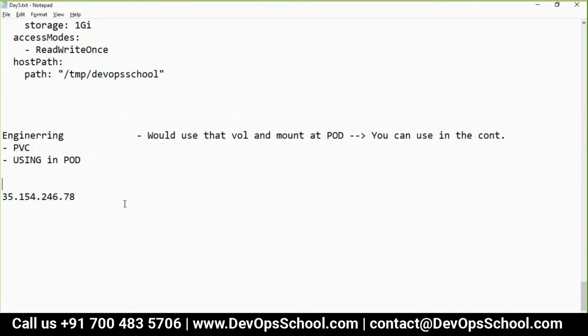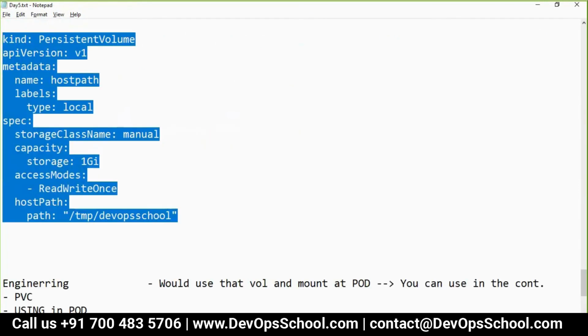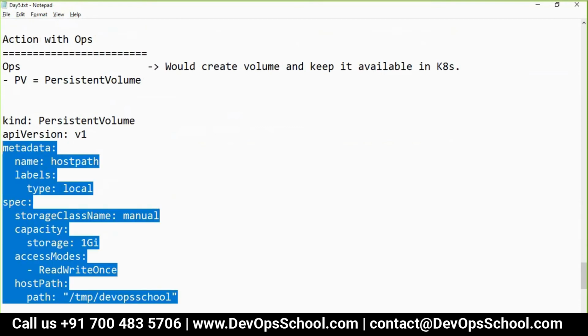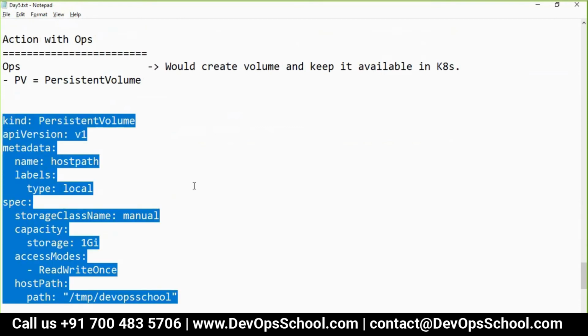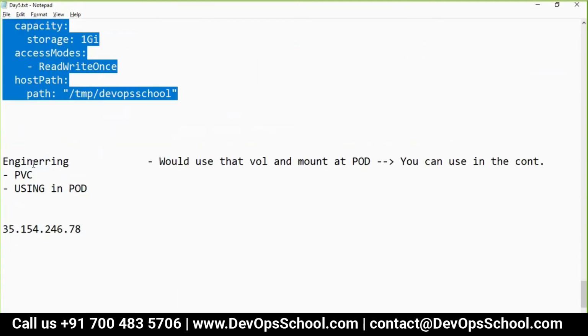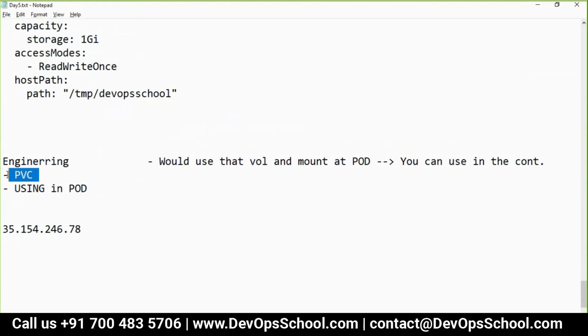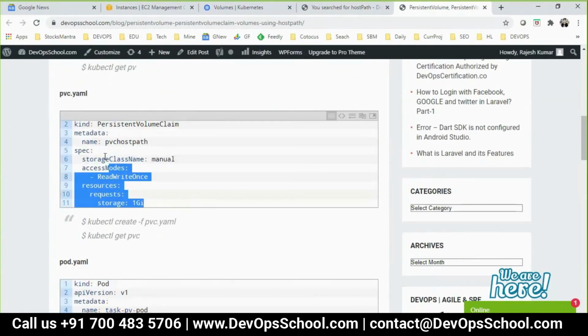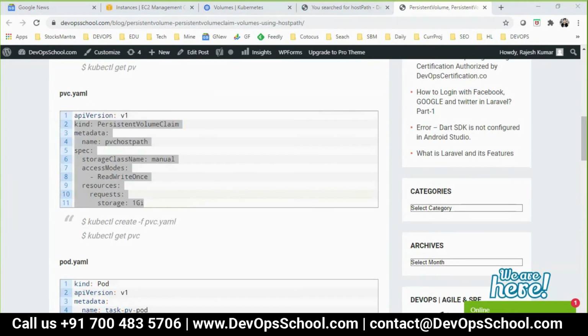So now I'll become an engineering team, because this was the task done by the administration. Did you understand what the admin will do? Right? Yes. Now I'm an engineer. I need a pod, so I will claim it. This is called PVC, for persistent volume claim. That process is called claim. So I'm claiming it. Let me show you the code for it also.